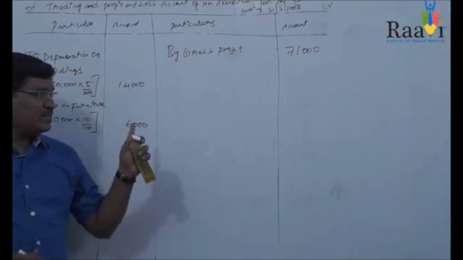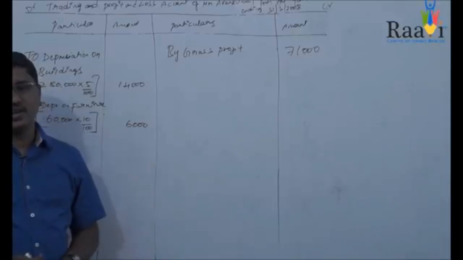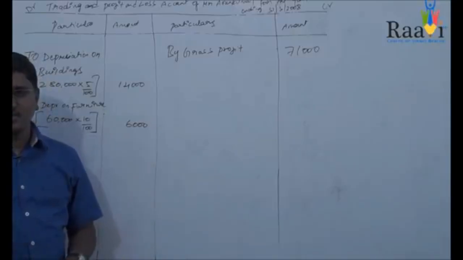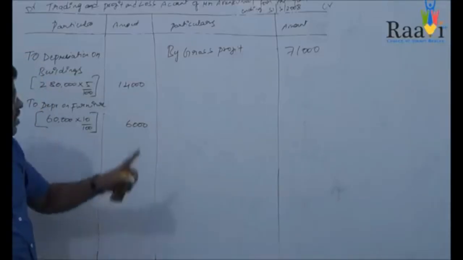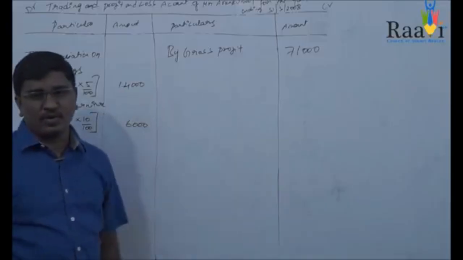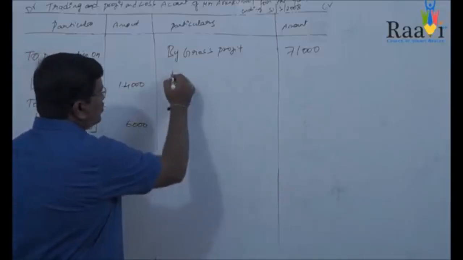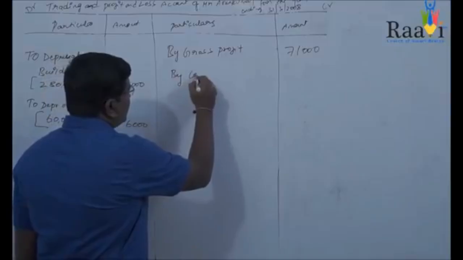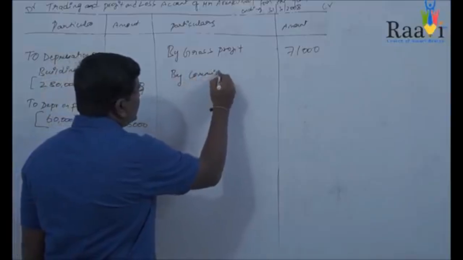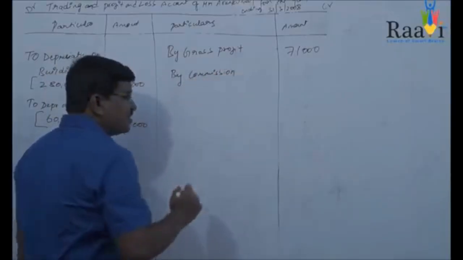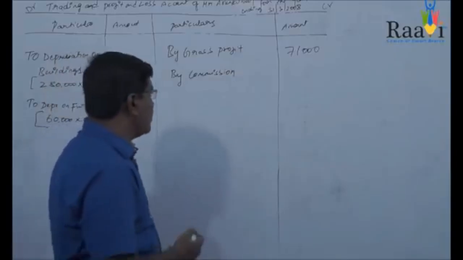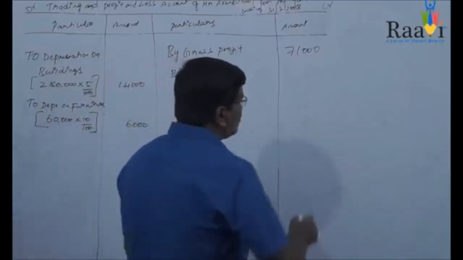So you need to assume it as commission received, and it will come in the credit side of your profit and loss account. The commission amount is 6,000.